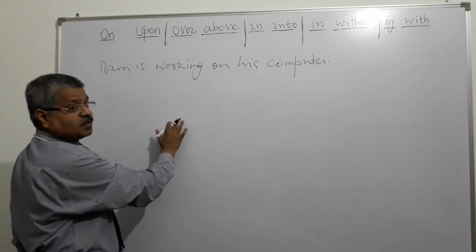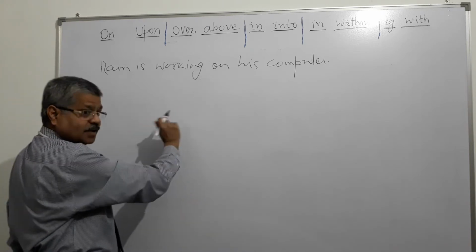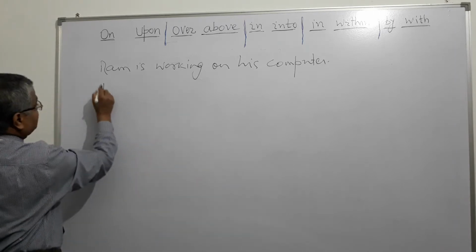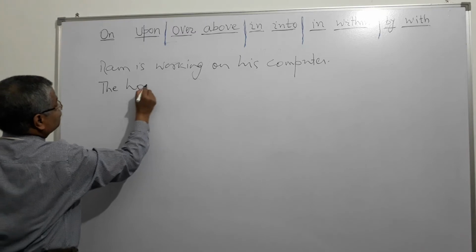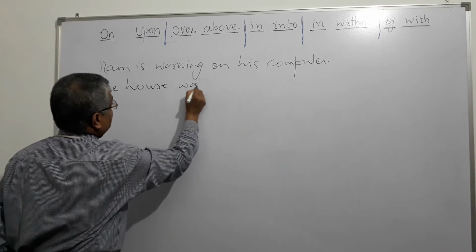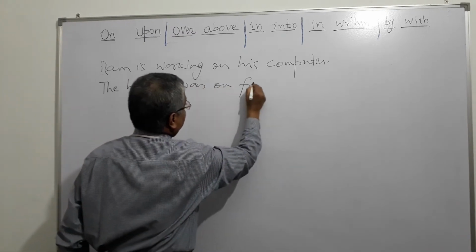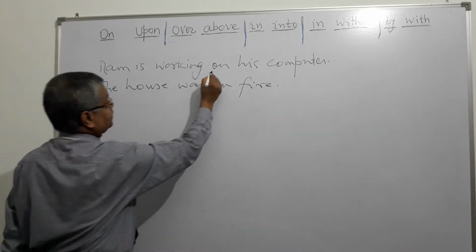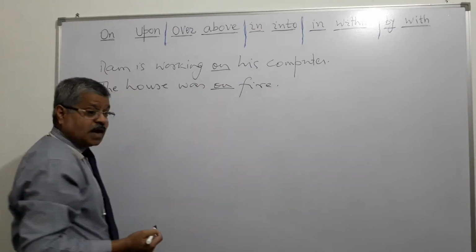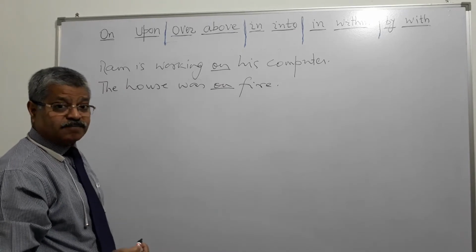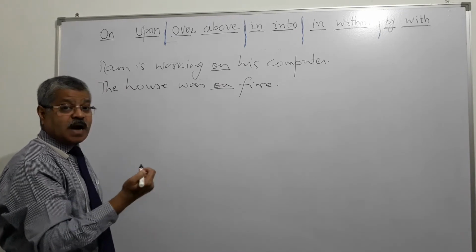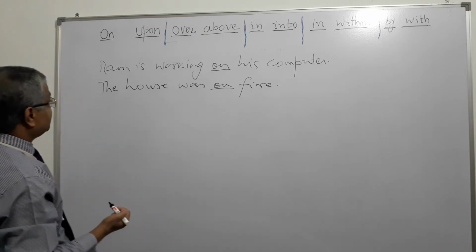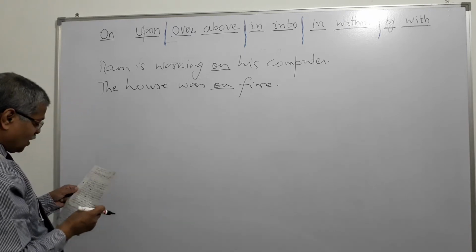Like I am working on this whiteboard. So while working, I am touching this whiteboard, right? Then, the house was on fire. We cannot say the house was upon fire. The house was on fire means fire flames were touching the house, right? The house was on fire.